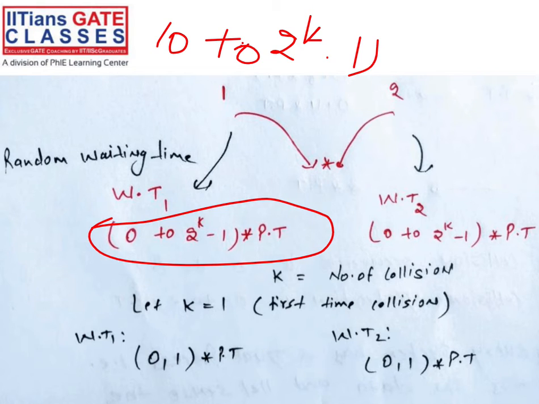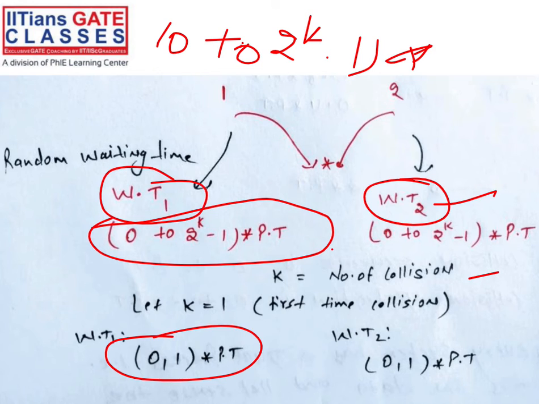It means in the starting that station can transmit, or you have to wait one propagation time, then start, right? Similarly, the other can send in the starting, or wait one propagation time, then send. Both are there, right? So both can also start in the starting, or both can wait. That is the probability you have to calculate.